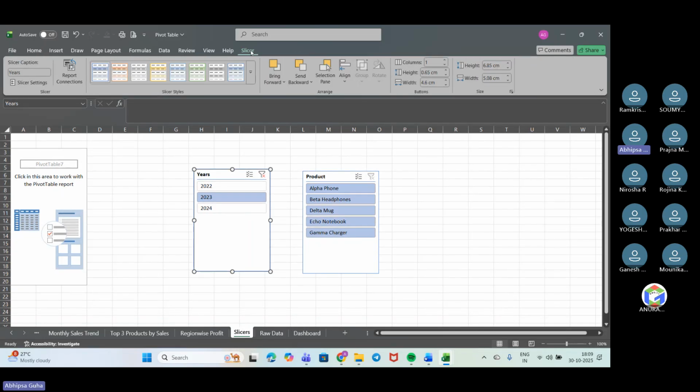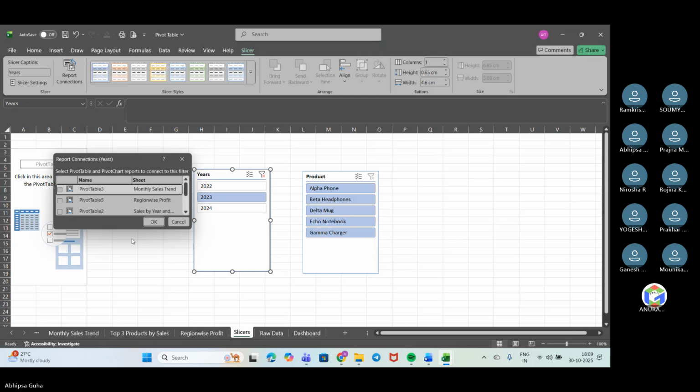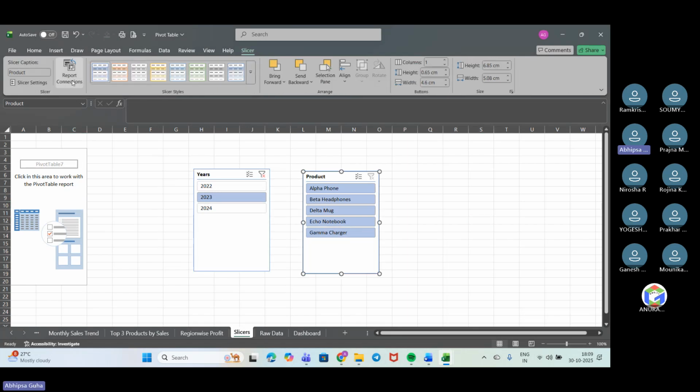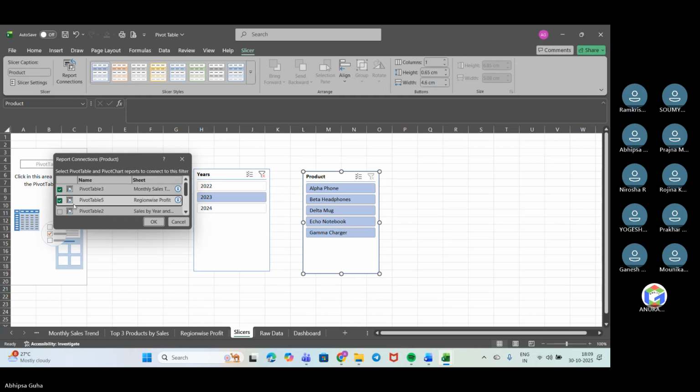Slicer. Yes, we have got the slicers on. Now we need to click on the report connection. For all, we need to put in pivot table 5, 7, all we need to give the connection. Next, we need to put OK. And for this also, we need to go slicer, report connection. For all, we need to give the connection because without the connection, they won't work.